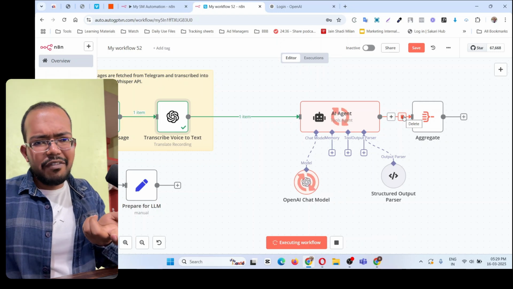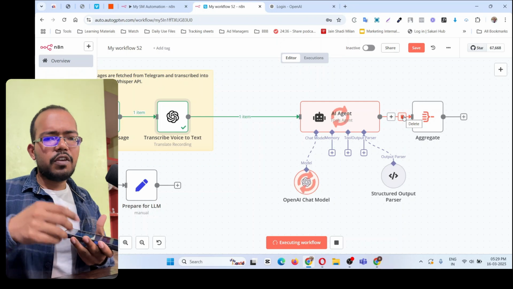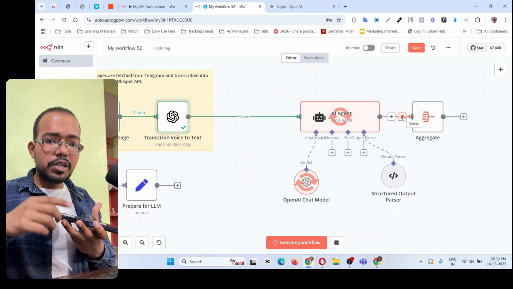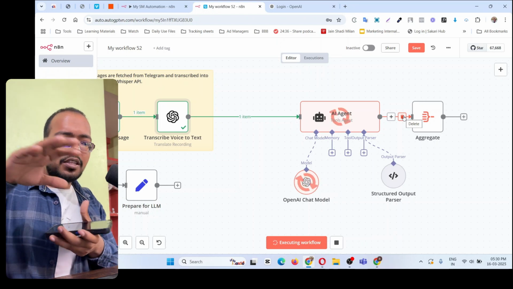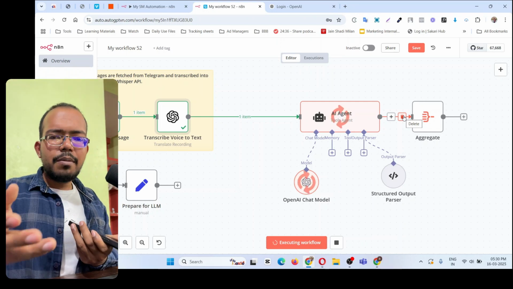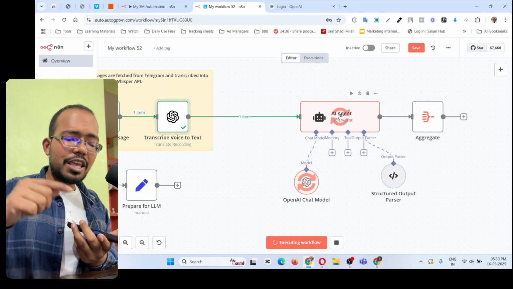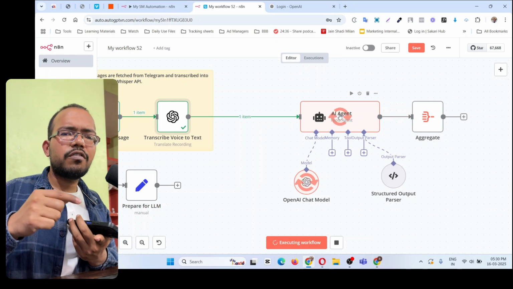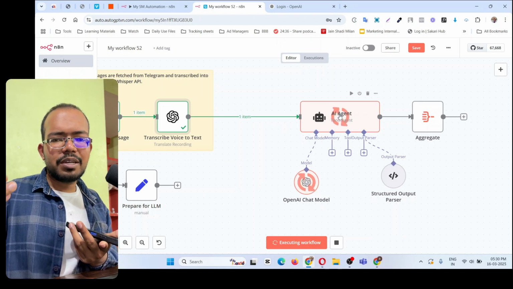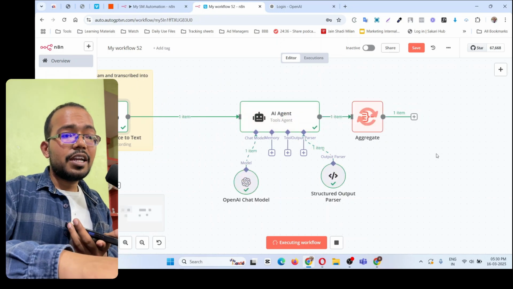If you want, you can give a detailed message as well. You don't need to simply say one line. I am saying one line because I am just giving a preview to you. But if you have a long idea, the whole big idea, you can simply give it, and then this AI will convert that into your content. I'm giving a very short line. You can do a big one. Now this will process because I am asking it to generate the content for LinkedIn, Facebook, Instagram, and Twitter, and long content, not short. So it will take some time to execute. Once it executes, it will aggregate and give me the output.